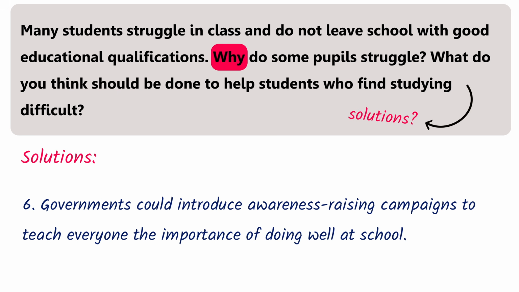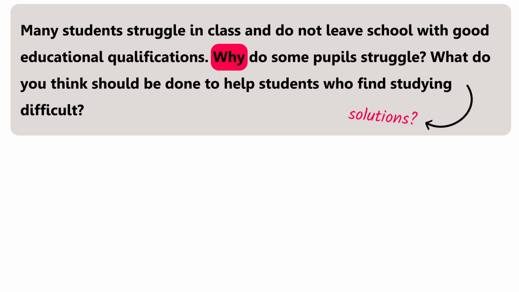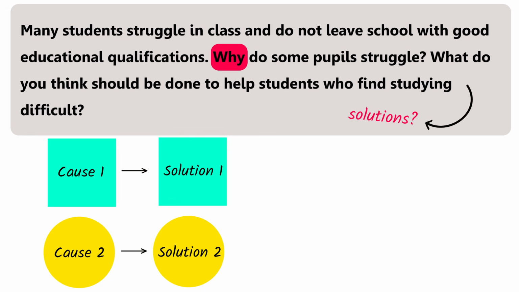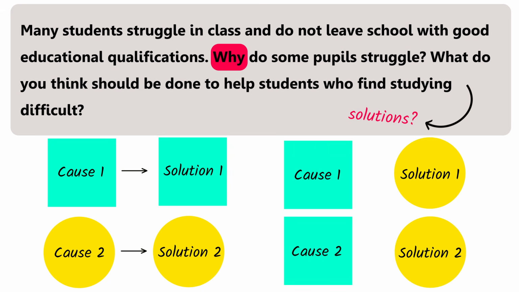So it is possible, when we want to write about problem and solution, to include solutions which connect specifically to the causes. All right, and it is also possible to include general solutions which do not connect to a specific cause. Both are okay, but most of the times I try to offer solutions that connect specifically to the causes or to the problems I've mentioned in the previous paragraph.